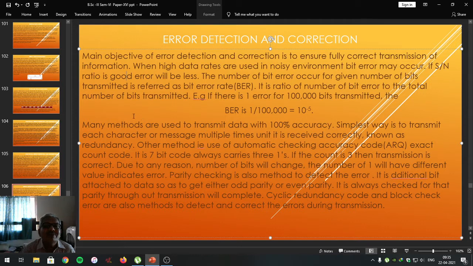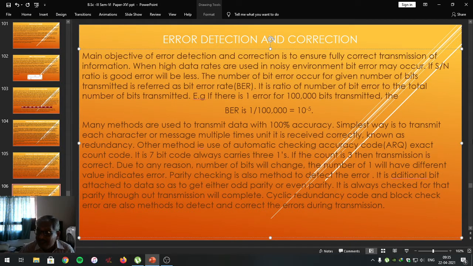Dear students, many methods are used to transmit data with 100% accuracy. The simplest way is to transmit each character or message multiple times until it is received correctly. It is known as redundancy. Repeatedly, the same data is transmitted till it is received correctly.